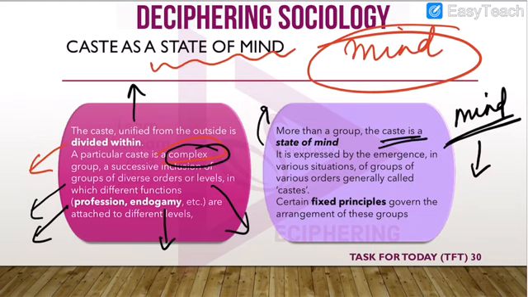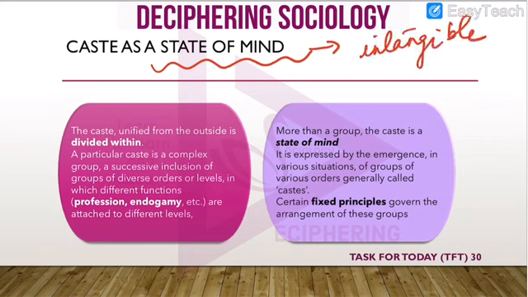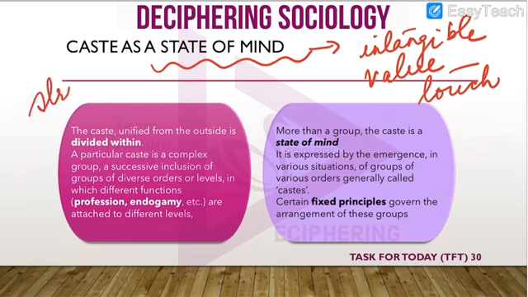According to Louis Dumont, one could study it by observing what principles governed it. So, according to Dumont, caste system was a state of mind. What do we understand by state of mind? By state of mind, we are referring to something which is intangible, something which is value oriented, something which probably we cannot touch, or maybe it does not have a structure.